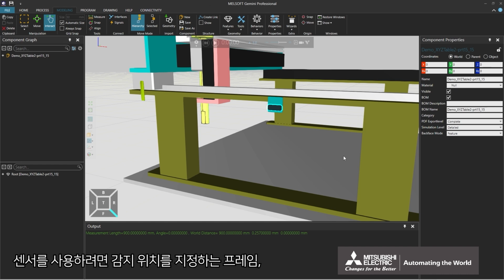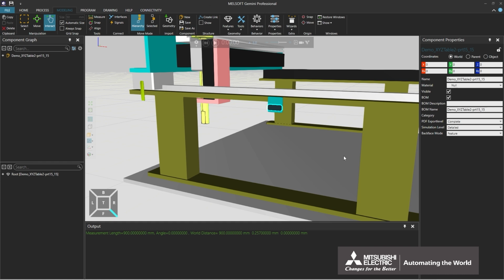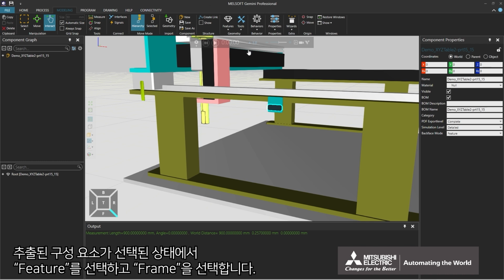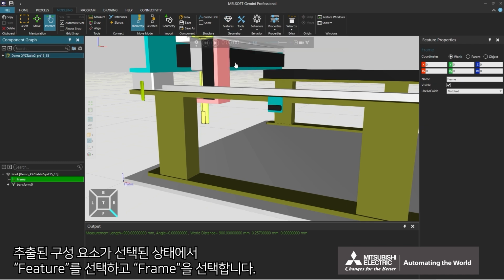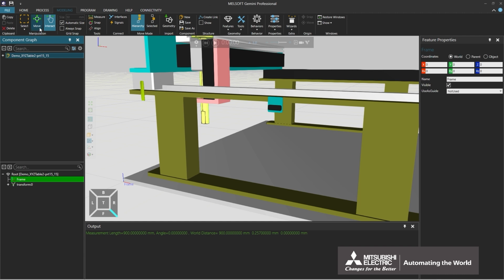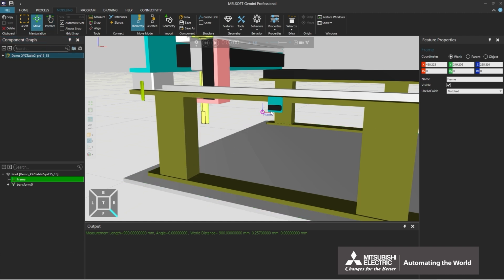To use the sensor, add a frame to specify the detection position, the sensor body, and a Boolean signal to store the sensor's on/off signals. While the extracted component is selected, select Features and select Frame. Frame is created at the origin of the sensor component. Drag it to the sensor's detection position.